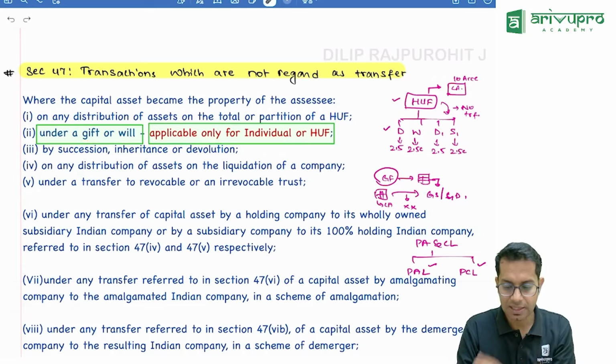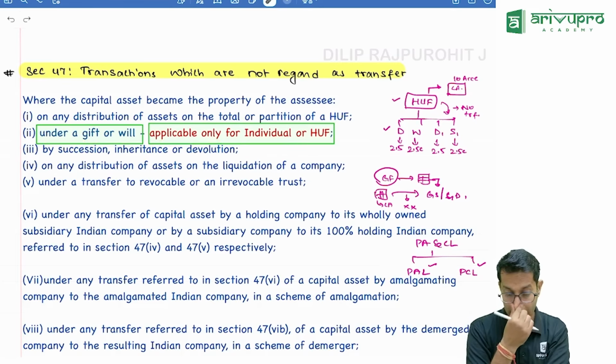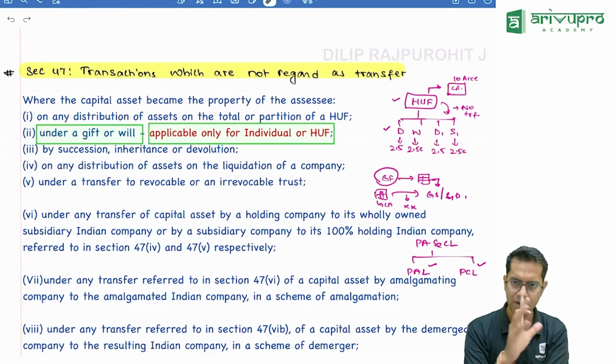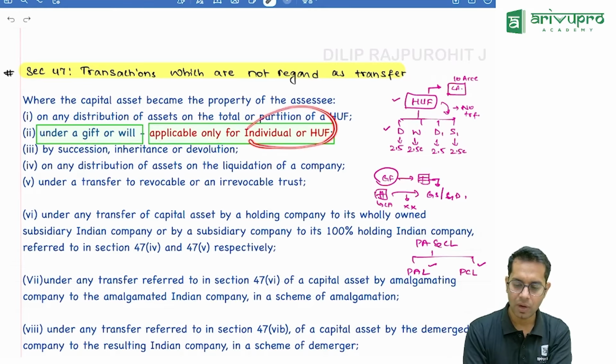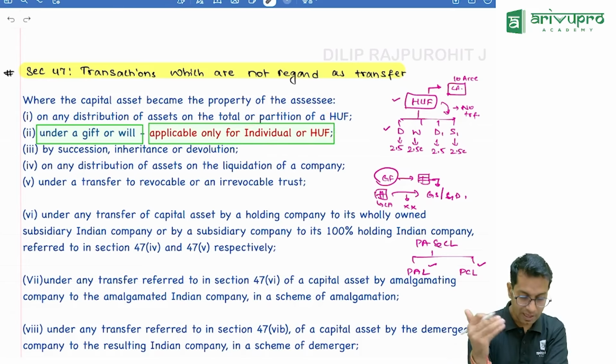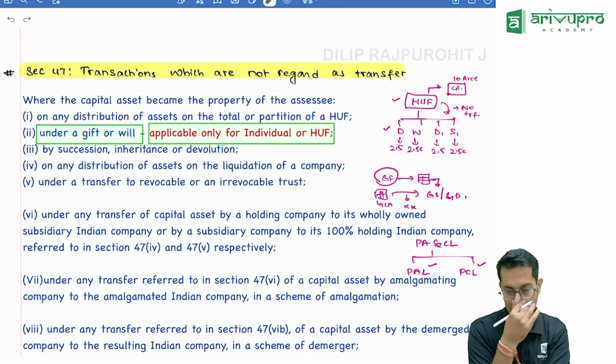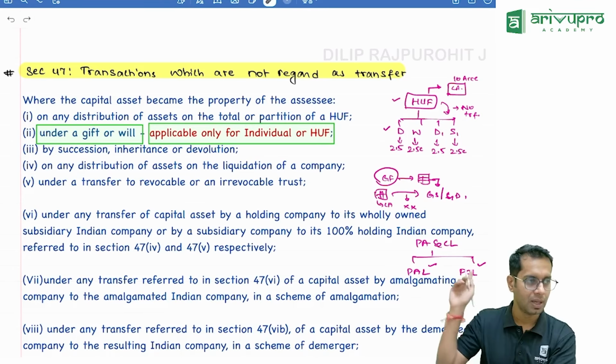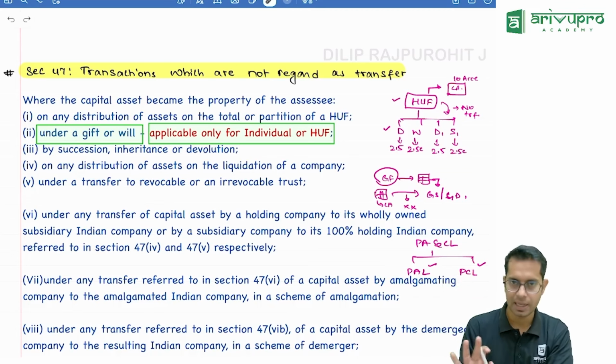Whatever gift provision we saw is applicable only for individual and HUF. If any other person is gifting, the no transfer case won't apply. It is a transfer.